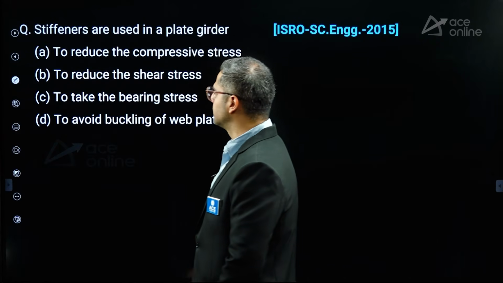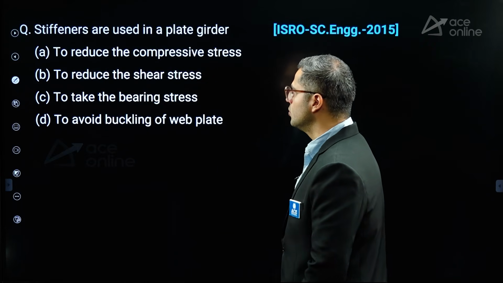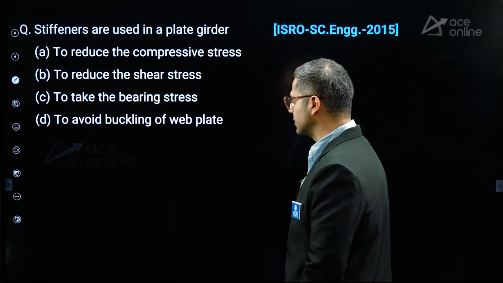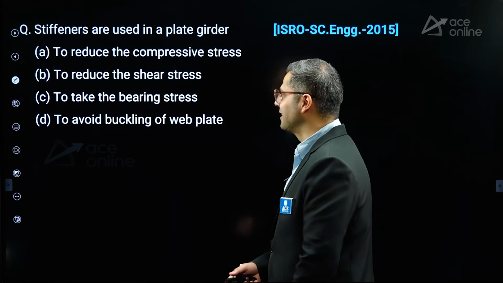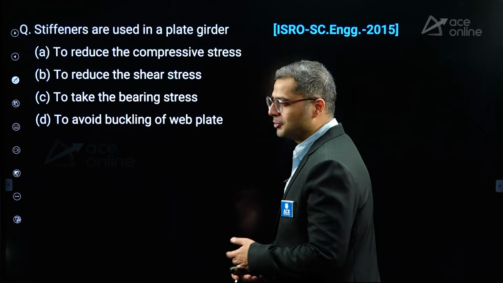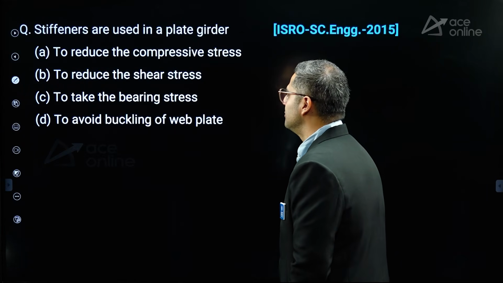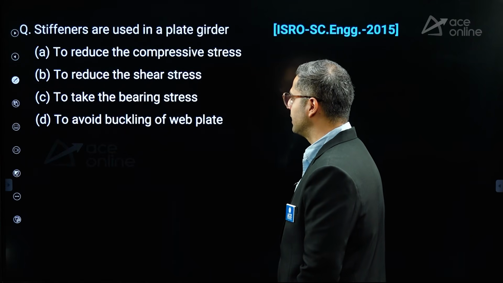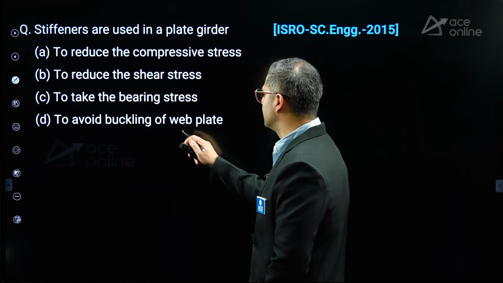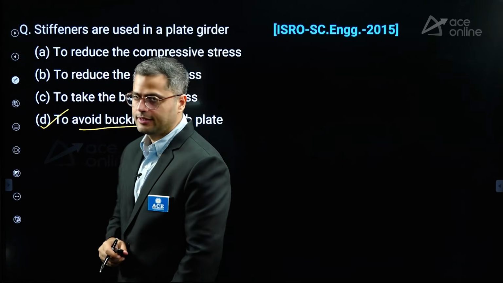Now here they are saying the stiffeners are used in plate girder to reduce the compressive stress. Obviously, you will not provide anything in the structure to reduce something, right? So mostly the strength is supposed to be increased. So to reduce the compressive stress, to reduce the effective stress, to take bearing stress, to avoid the buckling of the plate, to avoid the shear buckling of the web plate.